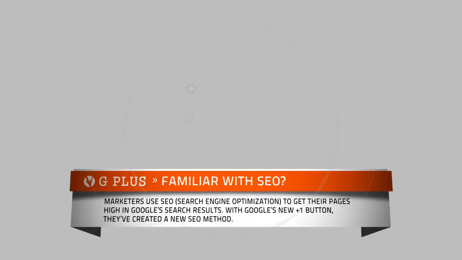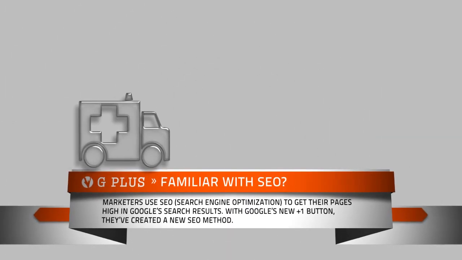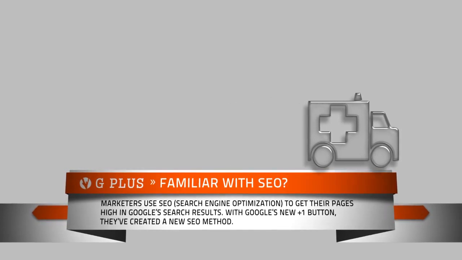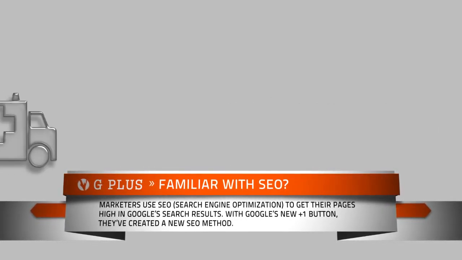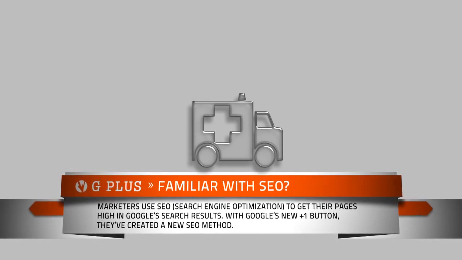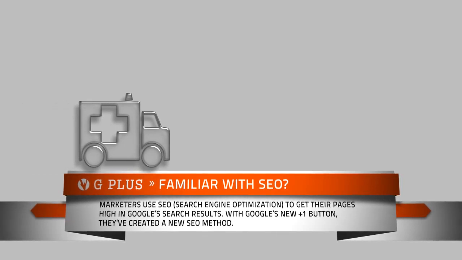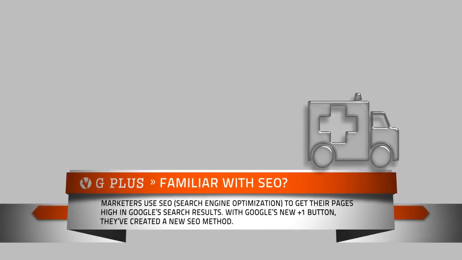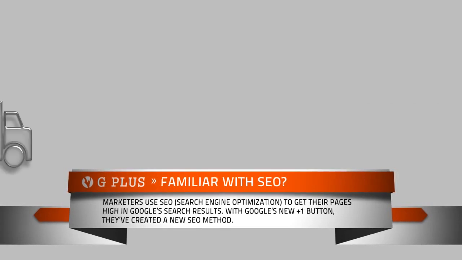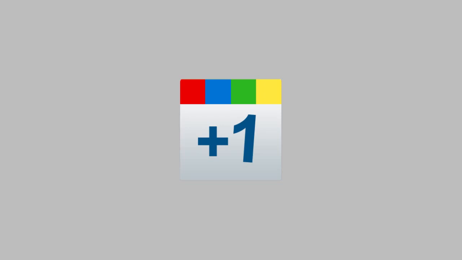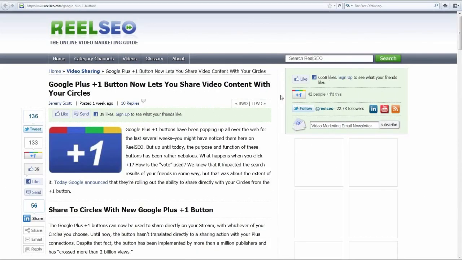Okay, so I'm going to take it that you already know the basics of SEO and the basics of marketing on the net, as far as how marketers try to get their pages to number one in Google. That way, we get more traffic to our pages offering products, which will in turn generate more revenue. But in a nutshell here, on top of the standard SEO stuff that we're used to with Google, we've now got something else to concentrate on within Google, the +1 button. This magic +1 button only takes a couple of seconds to click, and by people clicking this button, they're recommending you to the world, your product or your page with an opt-in form, and so on.